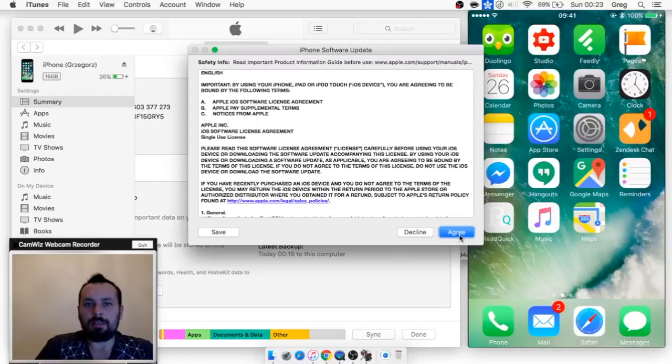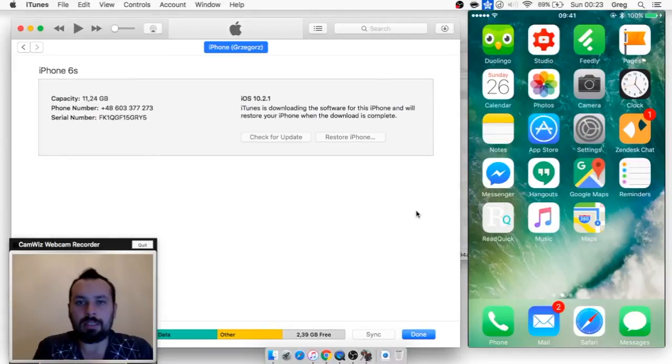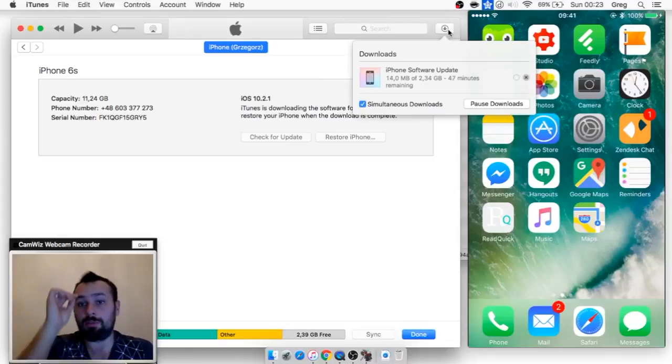Okay, and it said that it will download the latest software, and that's a very often situation, because it needs to have the most recent software.